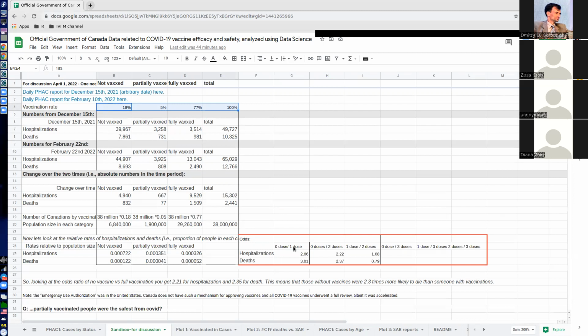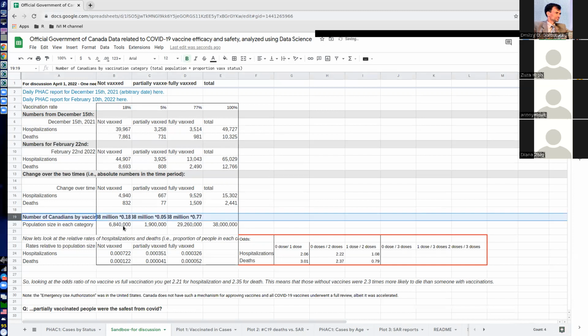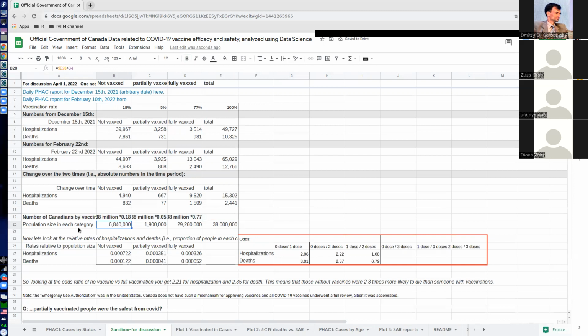But the comment is the following: if we look at the entire number of Canadians, so we see the population size in each category, not vaccinated, fully vaccinated, and then we compute the rates relative to population size, then when we divide them by one another, for example 0 dose over 1 dose, you see indeed twice as many hospitalizations if you don't have any shot, and 3 times more.